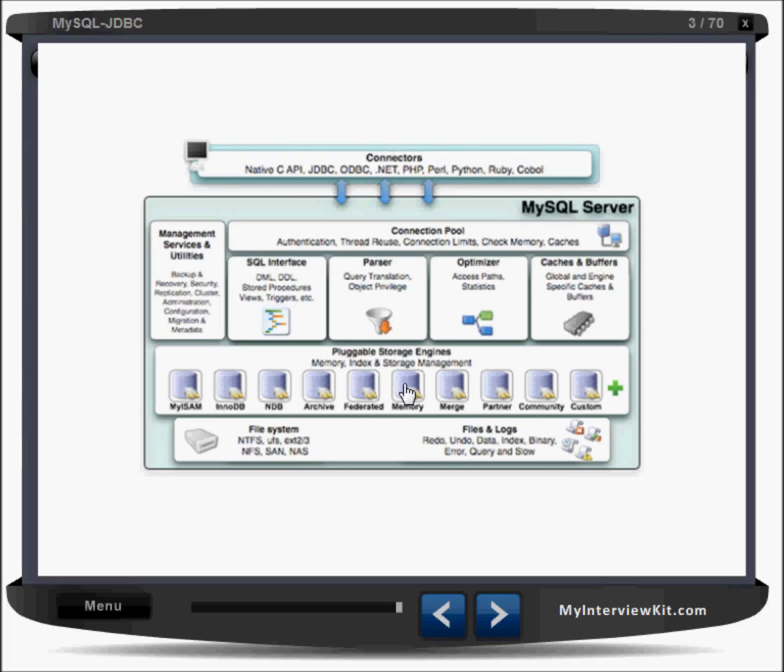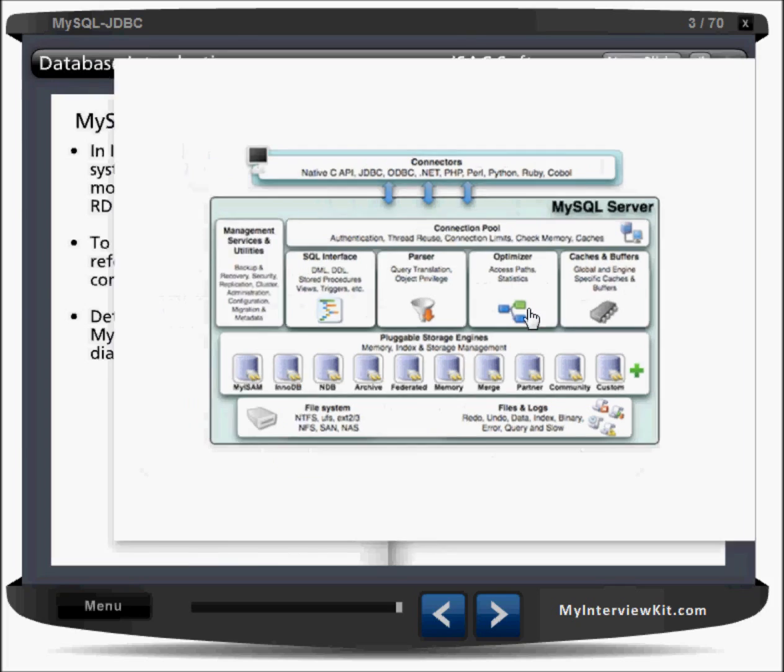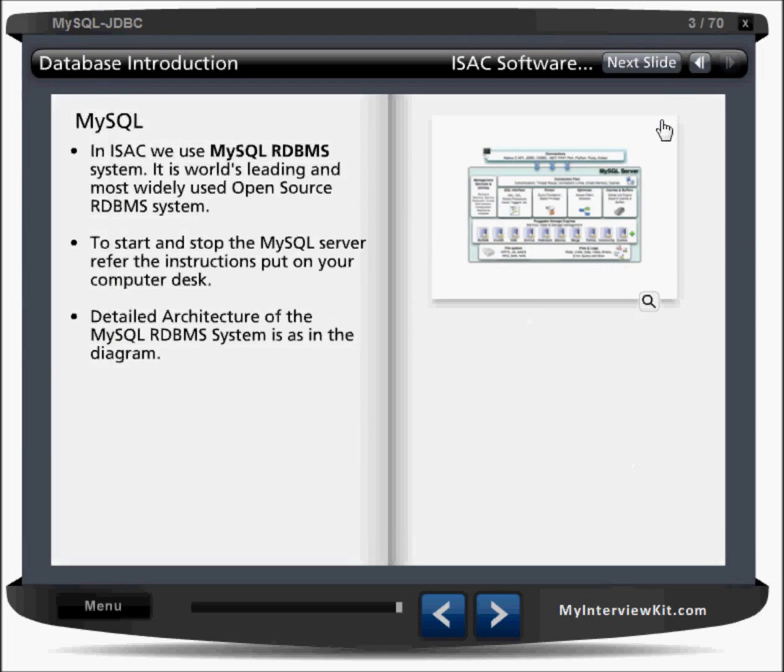Memory will create a temporary table, so once you restart your server, that will go. And these engines will finally interact with your file system, with the machine. So this is the whole architecture of the MySQL server. There is even some caching and buffering concept, and the optimizer, as I said here. This caching and buffering will help you maintain the query cache and buffer for your query executions.